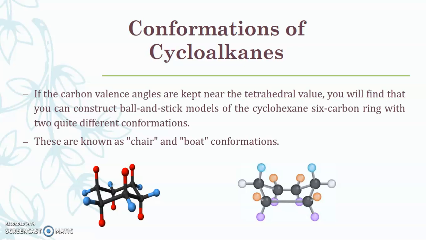Here I have shown you, this is the chair conformation, this is the boat conformation. Now why are they known as chair and boat conformations? If you look at this particular structure, it looks like a chair. Here you can see 6 carbon atoms are placed. Now, the cyclohexane molecule, as it is an aliphatic compound, is a planar structure.